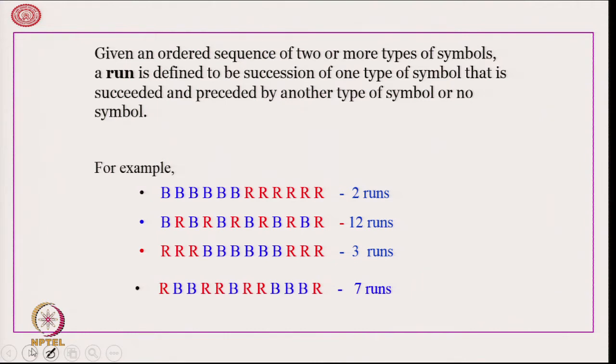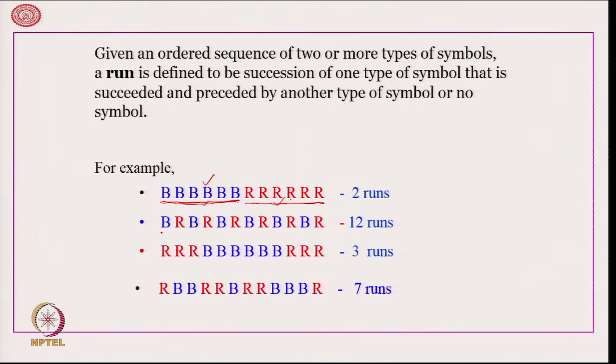So, let us consider the 4 selection orders that we have just seen. With respect to the first one, this is one run of blue balls, because there is no red ball in between. It is a continuous sequence of observations of 6 blue balls. Similarly, a continuous sequence of observations of 6 red balls. Therefore, how many runs are there? There are 2 runs. This run is succeeded by this run, and this sequence of R balls is preceded by the sequence of blue balls.